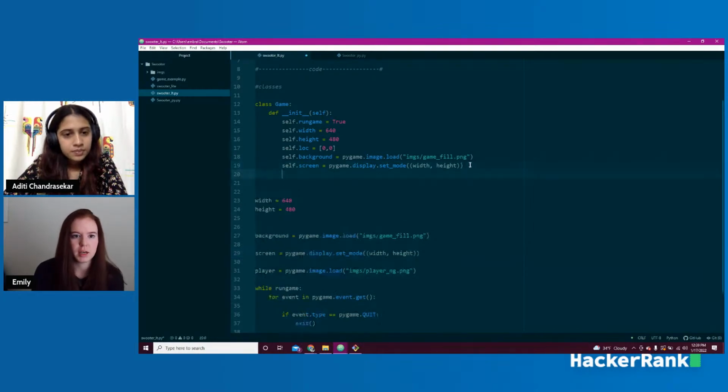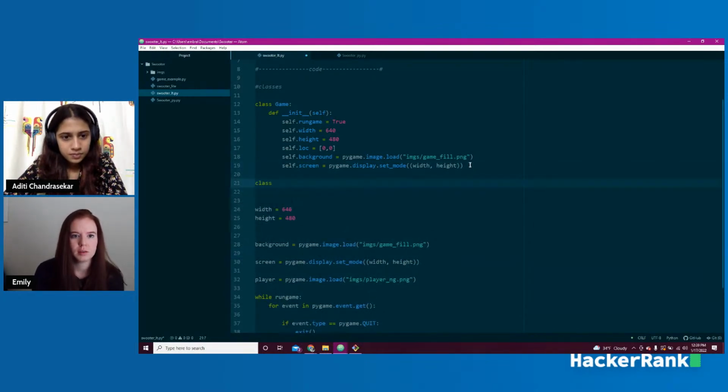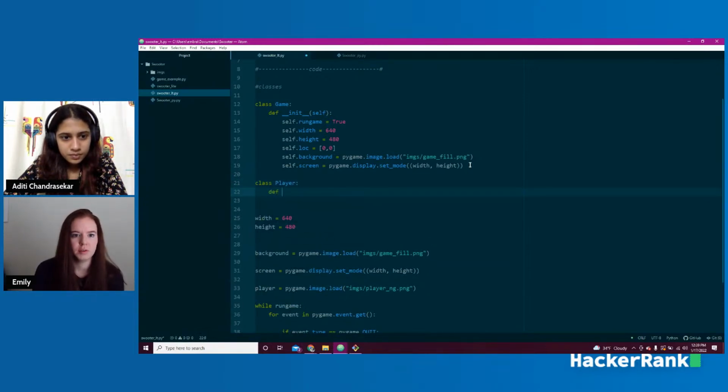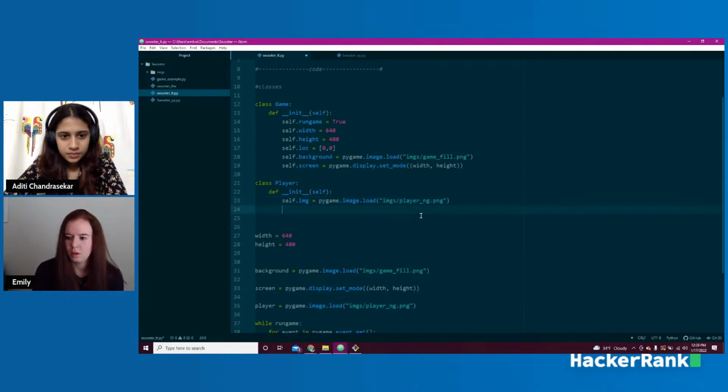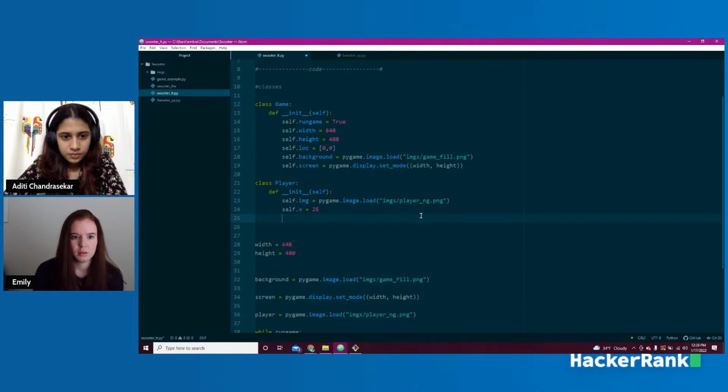Now we're going to set up the player class. So class player. We're going to do the same thing. We're going to define __init__ self. And then we're going to set up our image. Let's copy it from down here. And we're going to set up our x and y. I'm going to say self.x is 25, and self.y is 100.